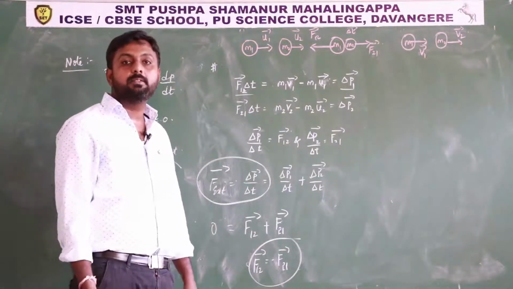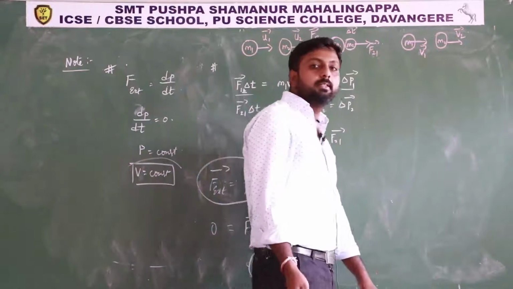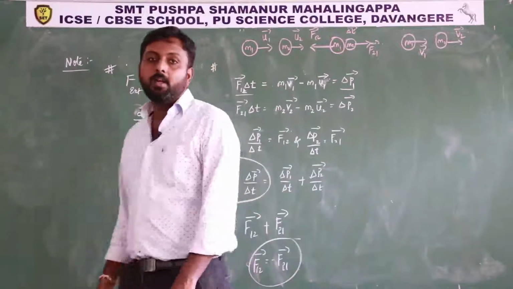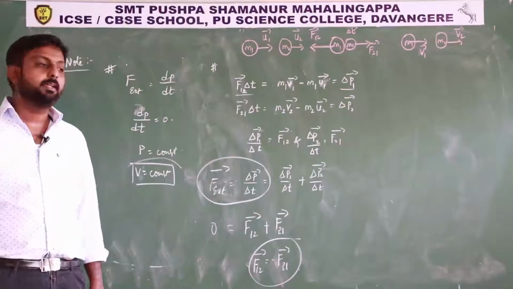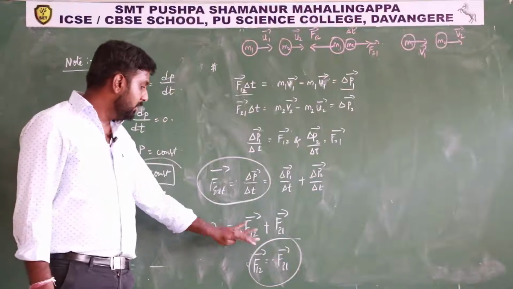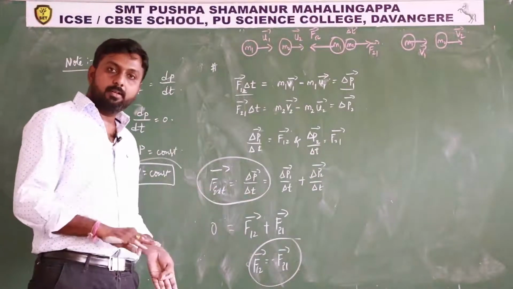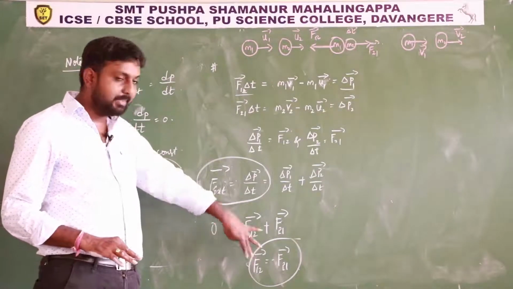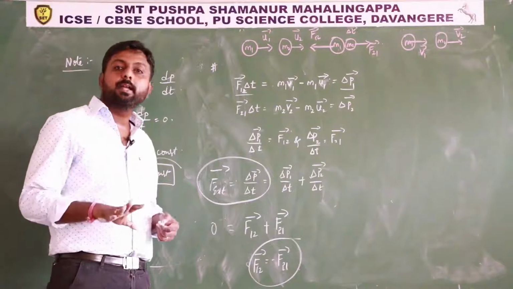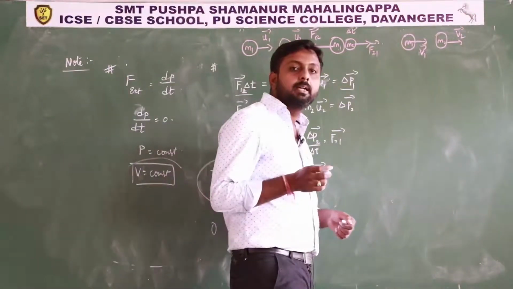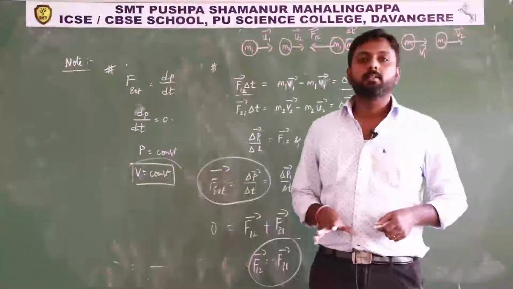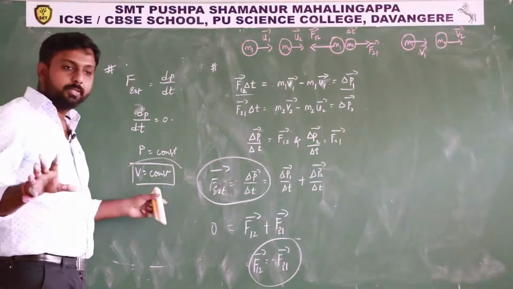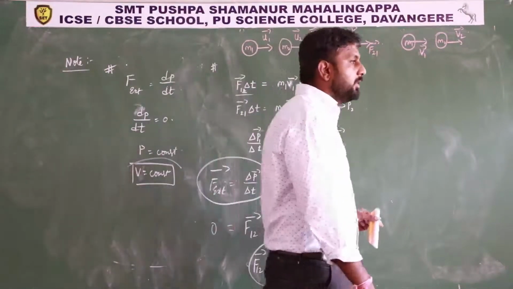Newton's third law, what does it state? Every action has an equal and opposite reaction. Also, the forces act on two different bodies simultaneously, isn't it? That means Newton's second law includes the first law also, and we are able to prove that Newton's second law includes the third law also. Hence Newton's second law we can call the real law of motion. Remember this point. So I hope you understood these Newton's laws of motion.